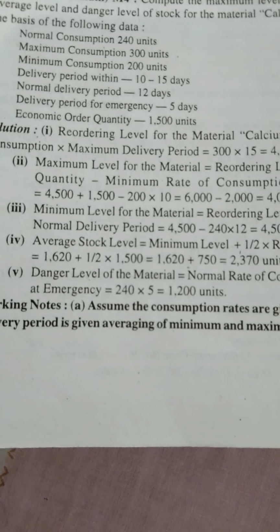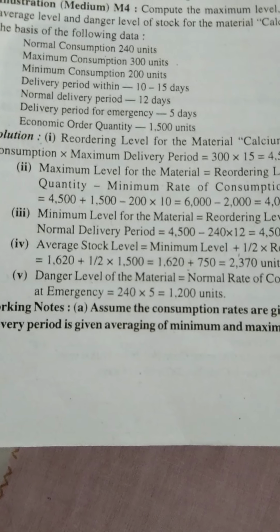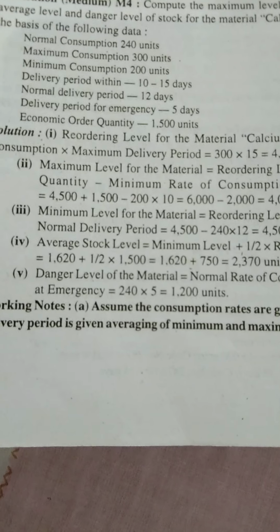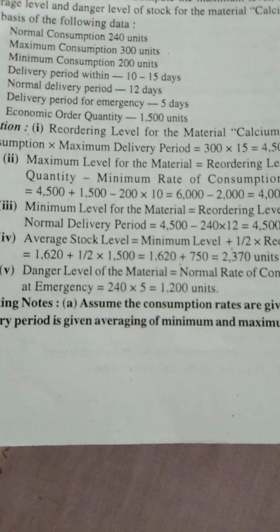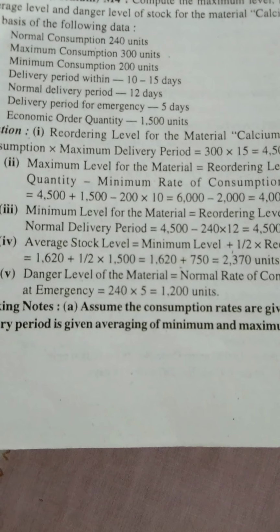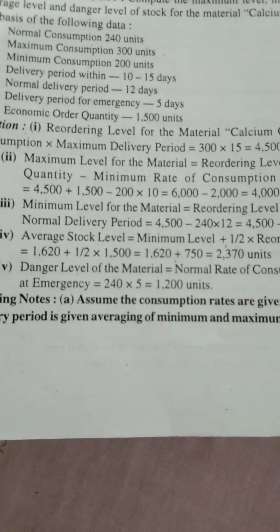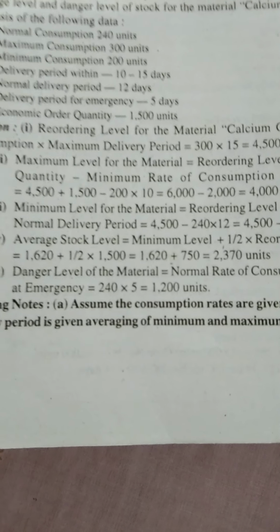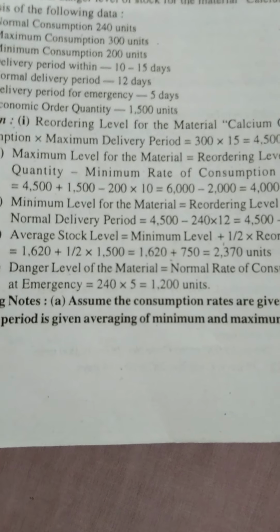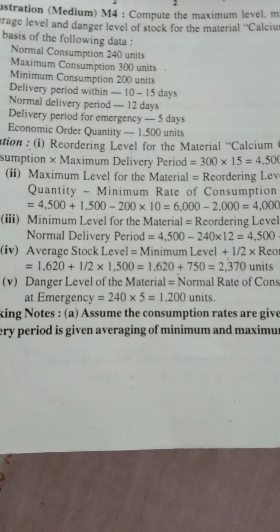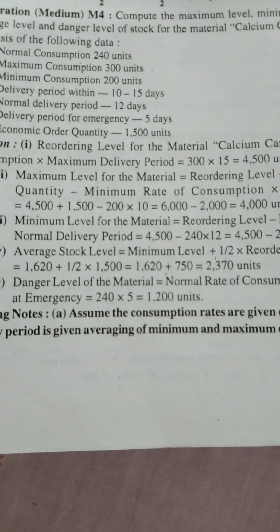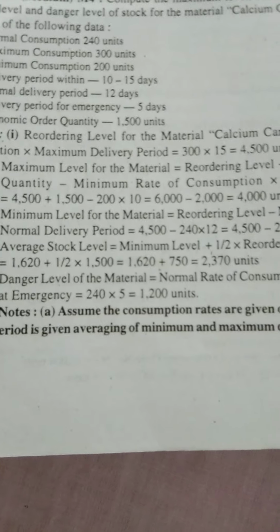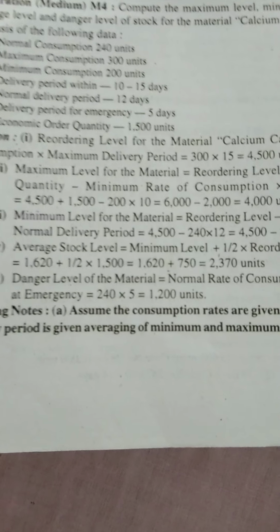Then reordering quantity is also known as economic order quantity, 1500, minus, it must be written within bracket. There is a mistake in the books, you should write it within bracket, 200 into 10. Why 200? Minimum consumption into minimum delivery period. Then what will be your answer? The final answer is the maximum level.